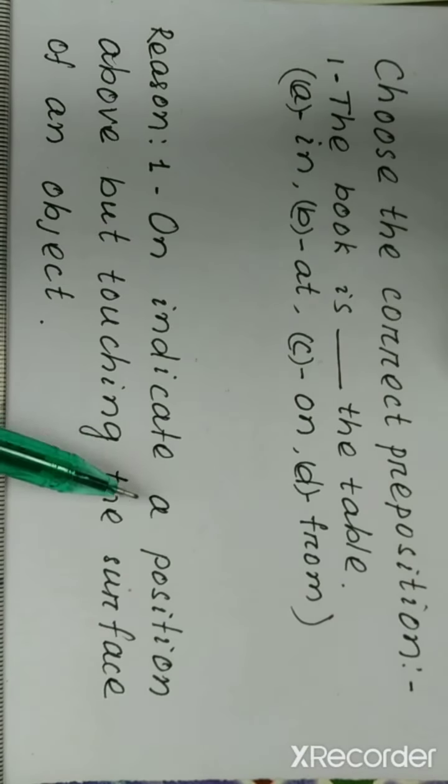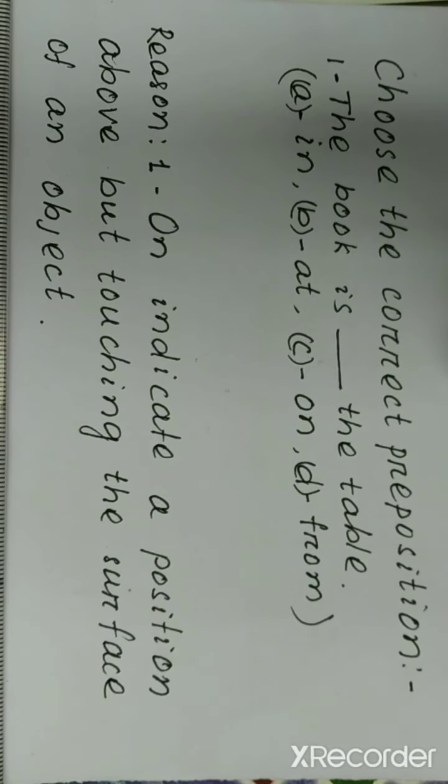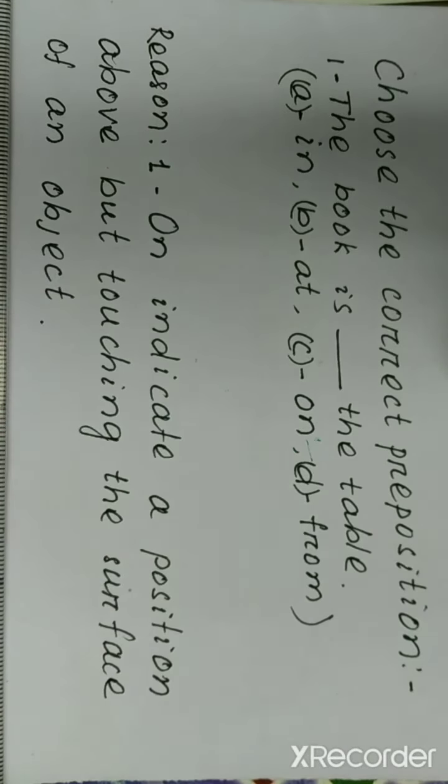On indicates a position above but touching the surface of an object. Here the book is on the table and the surface is the table, and the book and surface both are touching each other. So what will be the right answer? Here, according to this rule, on is the right answer.